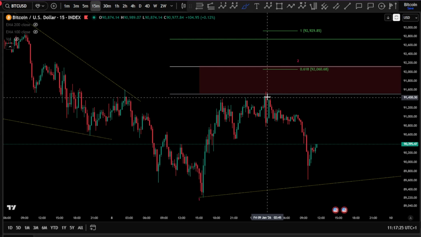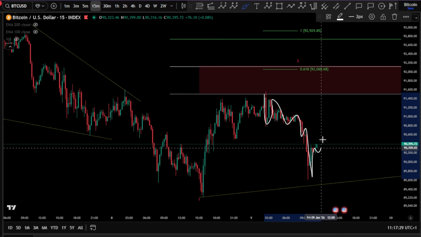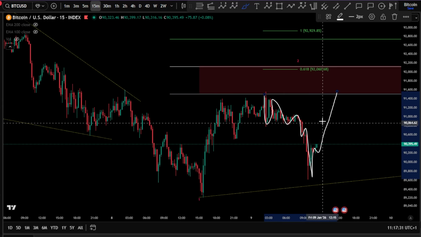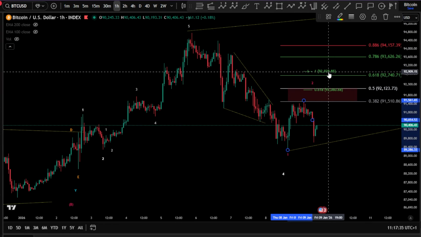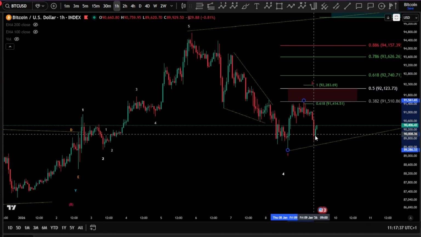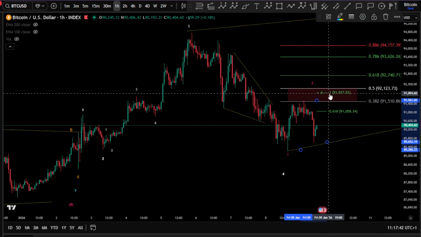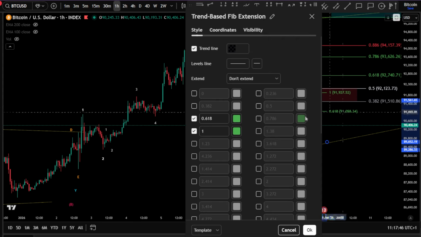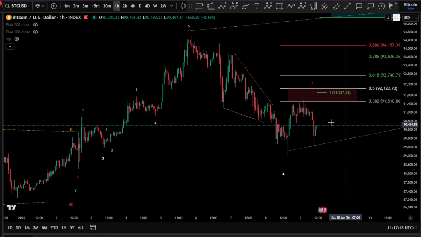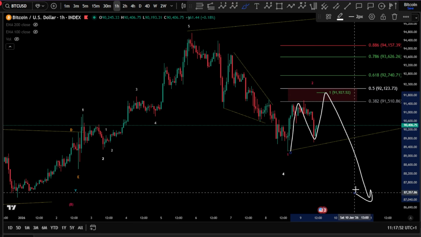Something else is unfolding here, and it might be a W, X, and a wave Y zigzag, and we're pushing for higher again. It might be retesting the area and might take, of course, here. In this case, I would say in case we are in a W, X, and a Y, it might take the 1-to-1 fib level, 91K here, as 1-to-1. So very, very likely to happen. And even if it happens as an ABC, then we push for lower.